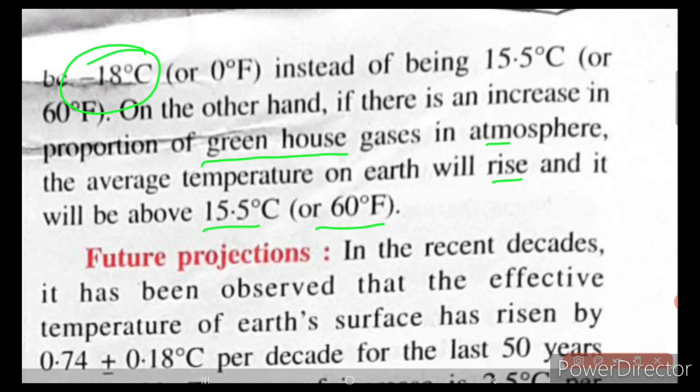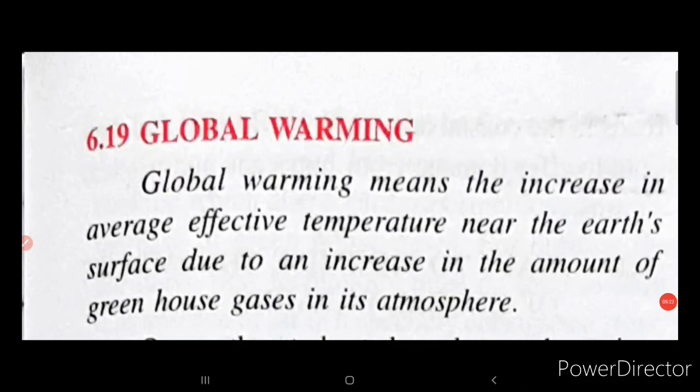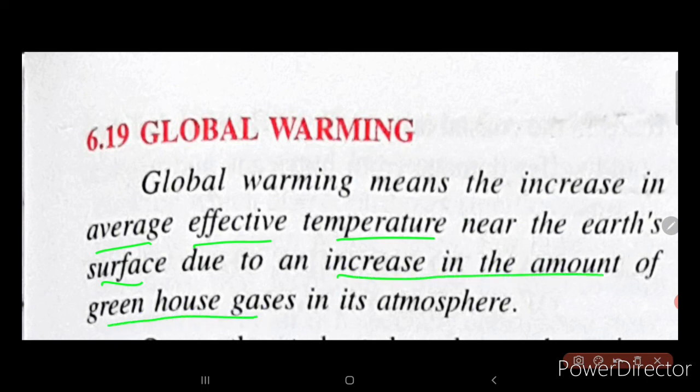Now because of the increase in these greenhouse gases in our atmosphere, we are facing a problem known as global warming. In fact, global warming is not a problem, but excess of global warming is a problem. So let us go to global warming. We are doing only the definition part of global warming. Global warming means the increase in the average effective temperature, that was 15.5 degrees Celsius, near the earth's surface due to the increase in the amount of greenhouse gases in its atmosphere. So this is all about global warming.